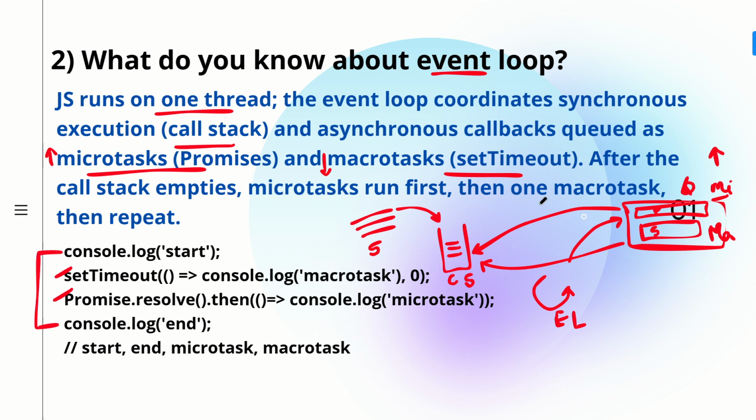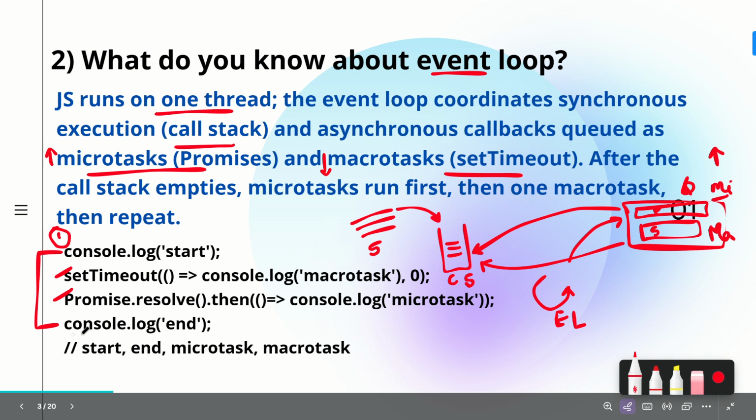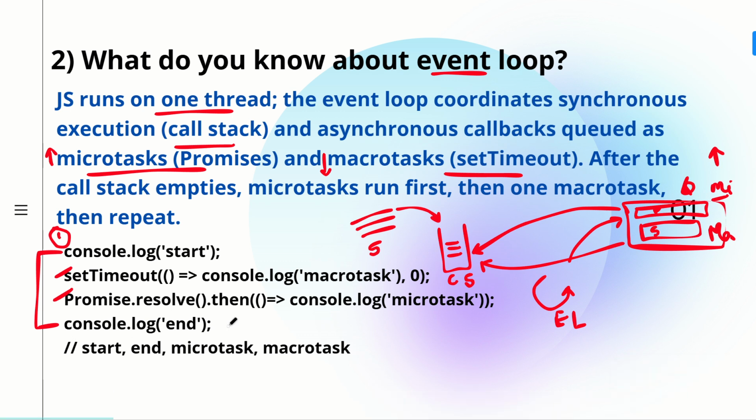As per what we have read, first the synchronous tasks are executed. So how will your lines get executed one by one? The first synchronous line of code gets executed, so start will be printed first. Then the setTimeout is put in the callback queue, and then the promise is also put in the callback queue. The promise goes in the microtask queue, and setTimeout goes in the macrotask queue. Then you again have synchronous code, the second line of synchronous code, so end will get printed second.